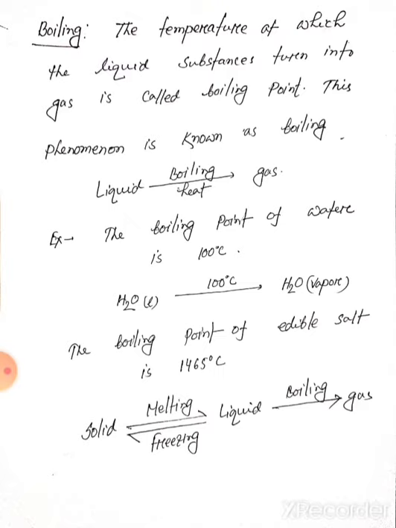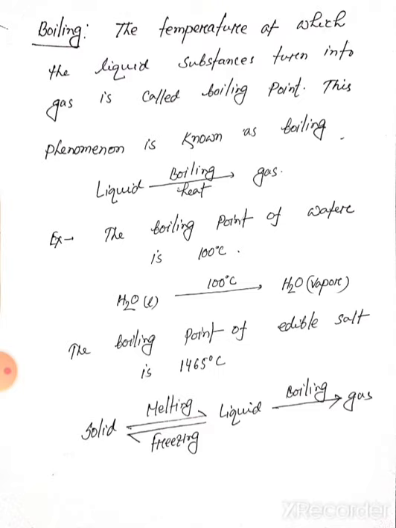So what is boiling? The temperature at which a liquid substance turns into gas is called the boiling point or boiling temperature. This phenomenon is known as boiling.